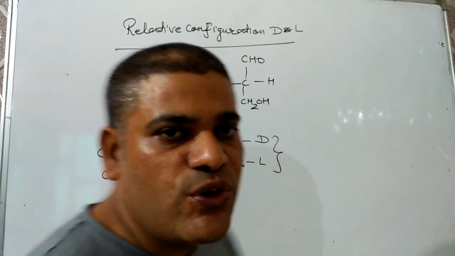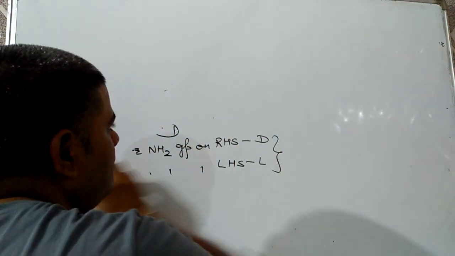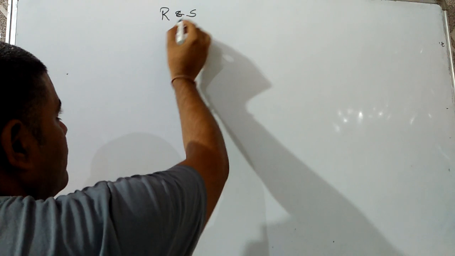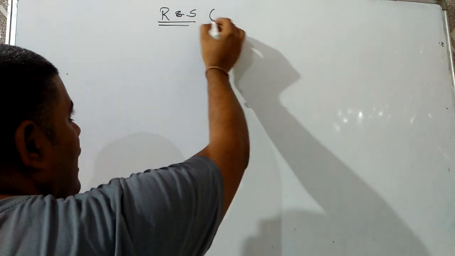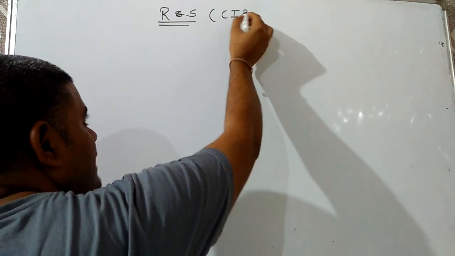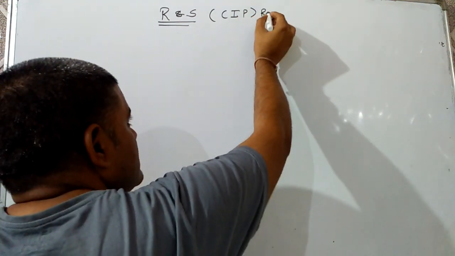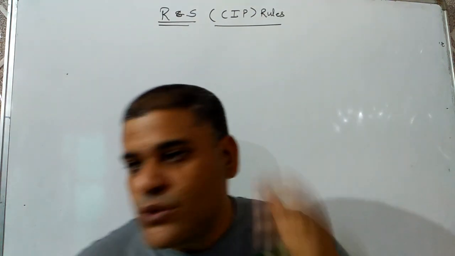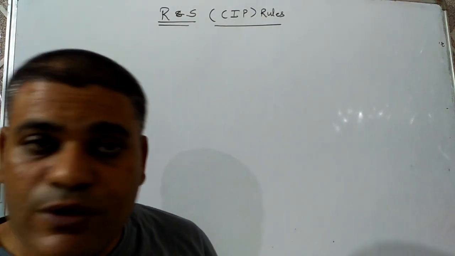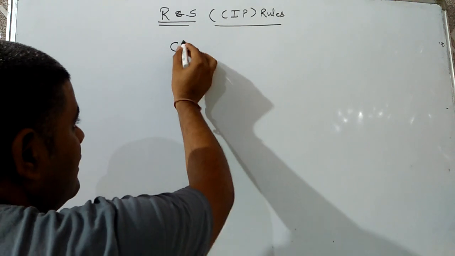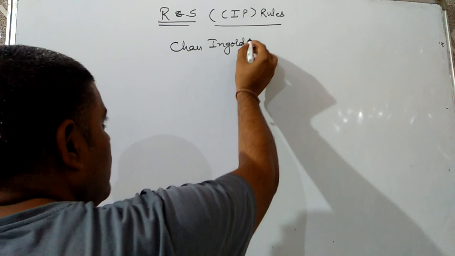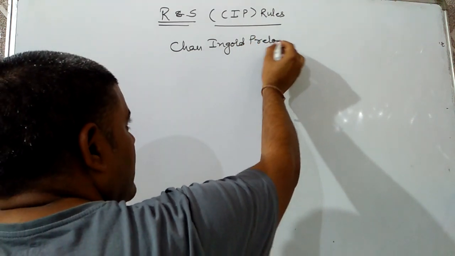Hence, the absolute configuration is assigned for these compounds, and the absolute configuration is also known as R and S configuration. That is assigned by use of the CIP rules. Now the question may be, what is the full form of it? The full form is Cahn Ingold Prelog rule.